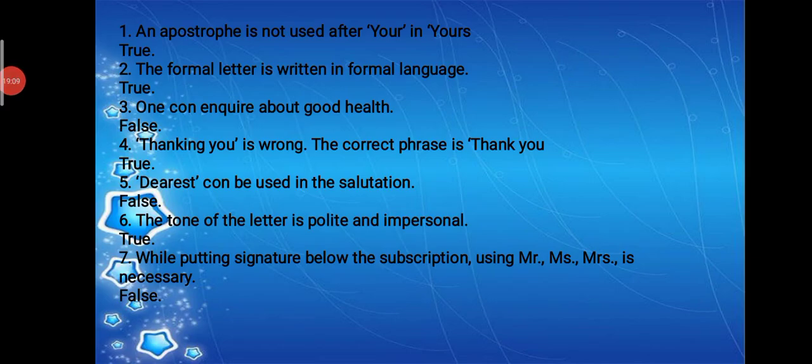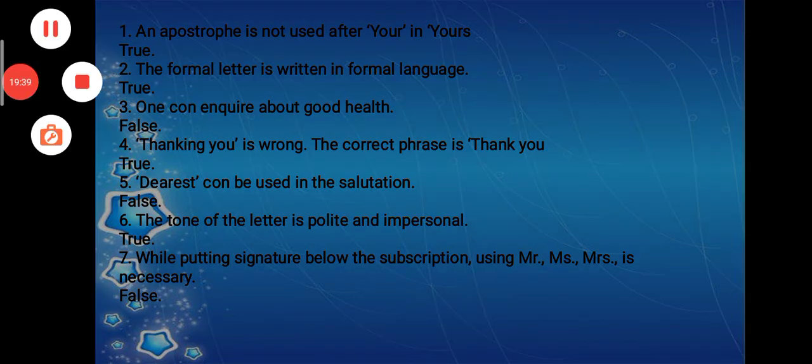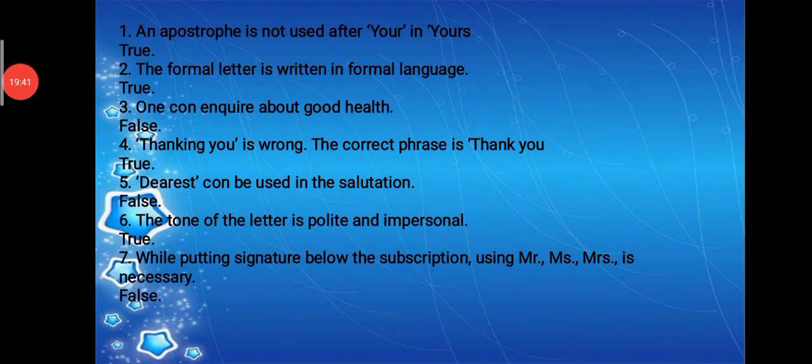The tone of the letter should be polite and impersonal. See that you use very polite language, not friendly language, but polite language, like please, kindly. Impersonal means it is not friendly. You can't use dear, how are you, or such things. While putting the signature below the subscription, using Mr., Mrs., Miss should be avoided. In signatures we don't use Mr., Mrs., Miss, we should not write.